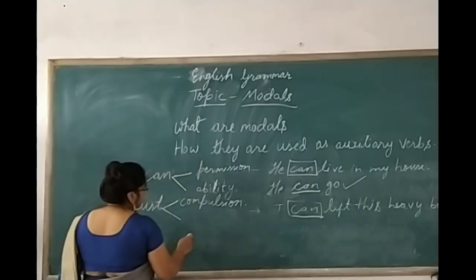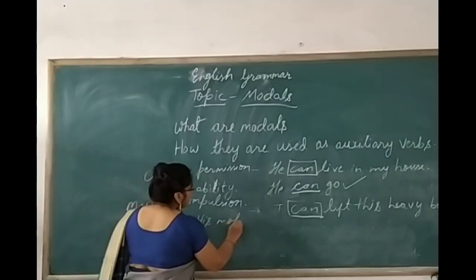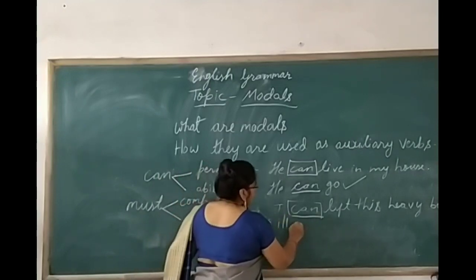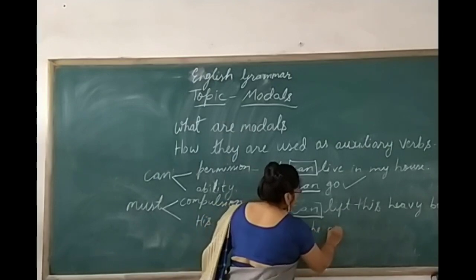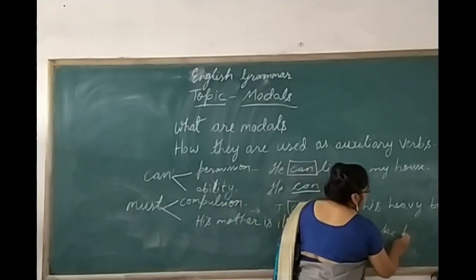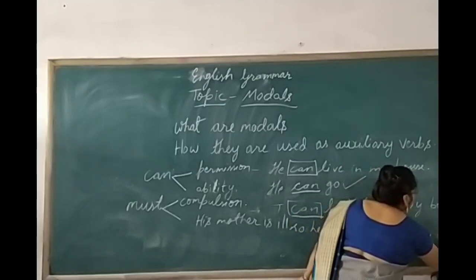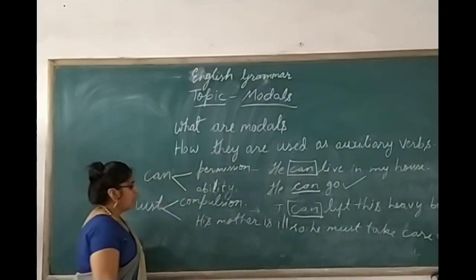Suppose if I take a sentence: His mother is ill. So, he must take care of her. In this case, what is happening here?